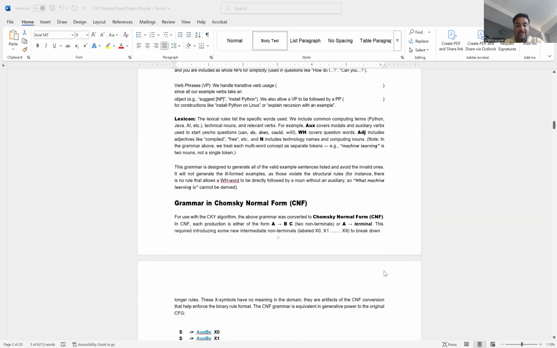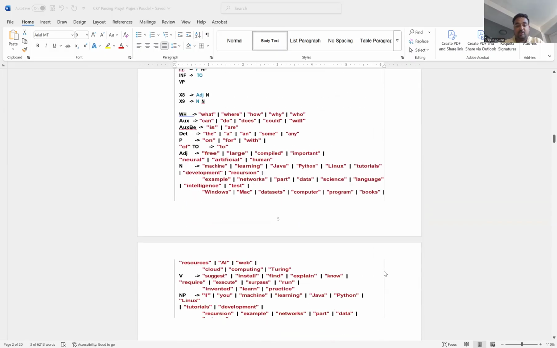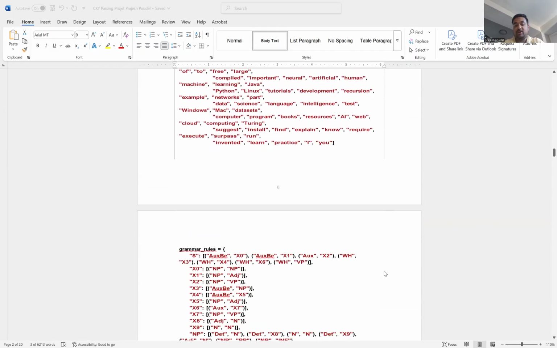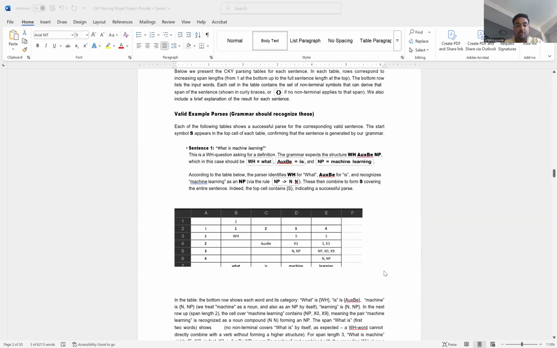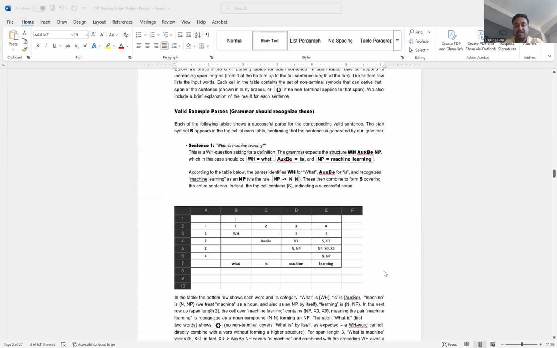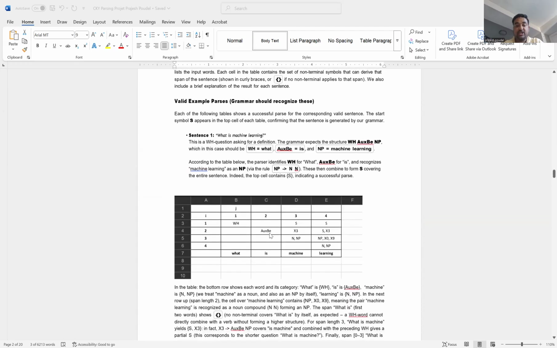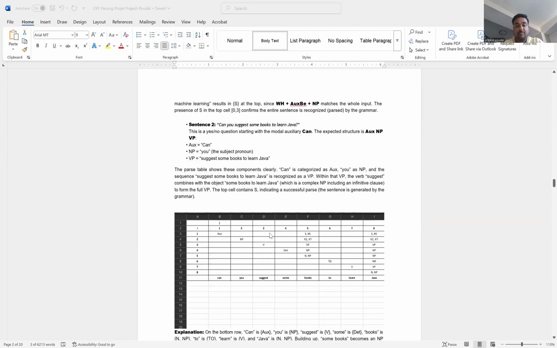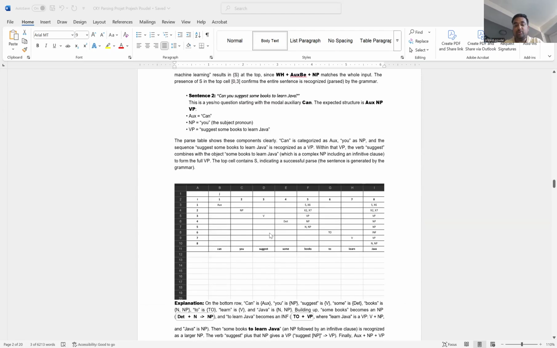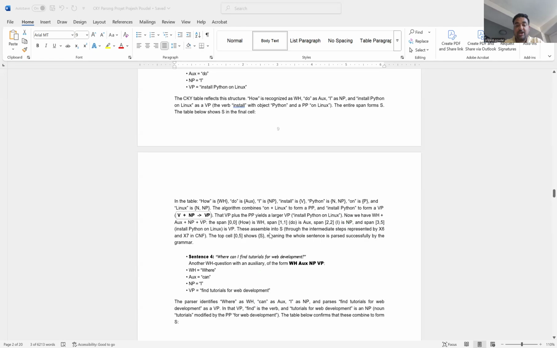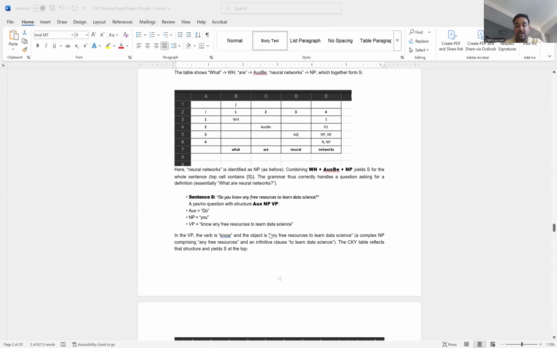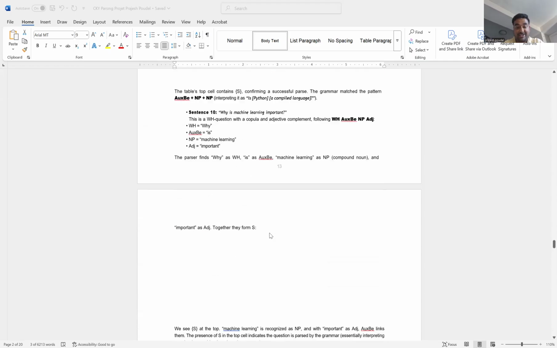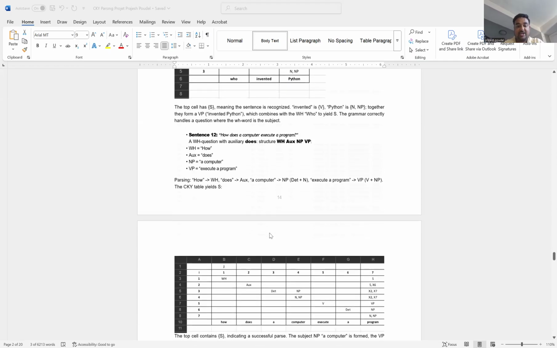And I have also created all the parse tables for the sentences that I've taken. For example, this is the parse table for sentence one, what is machine learning? And this is the table for the second sentence, that is, can you suggest some books to learn Java? And so on. I have 17 parse tables for all 17 valid sentences.